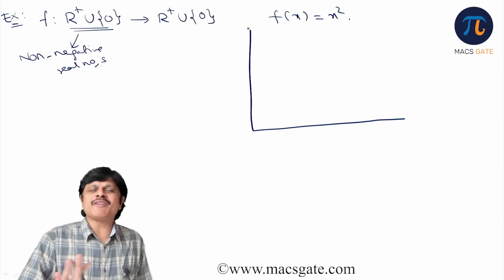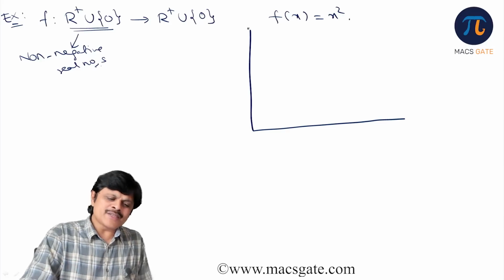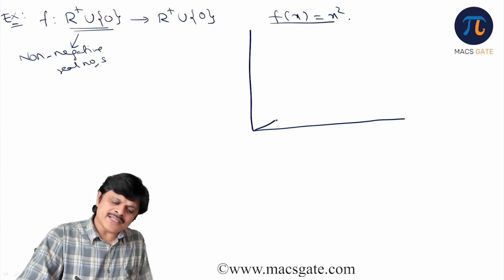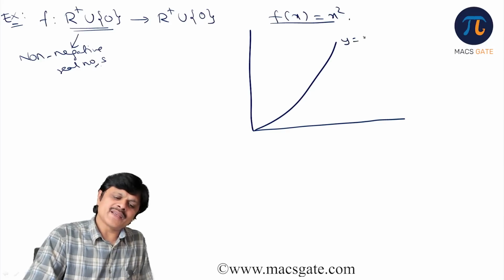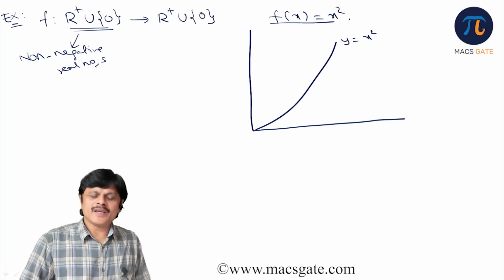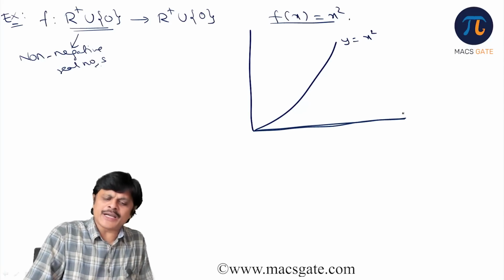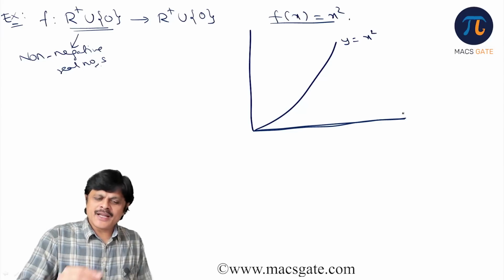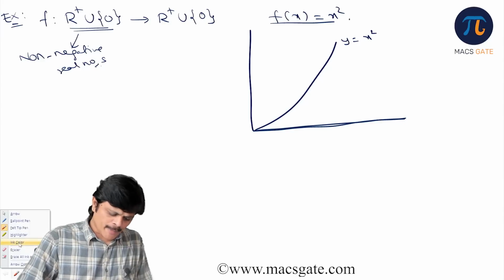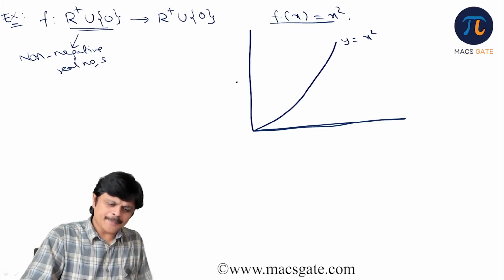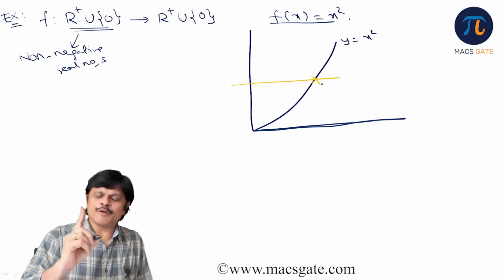We are only talking about the first quadrant now. Y is equal to x square, this is the graph. Now there are no negative values, because your domain is only from here, we need to consider only this much of the graph. Now this particular function is 1-1. Obviously now you drop a horizontal line anywhere, it will cut the graph at only 1 point.